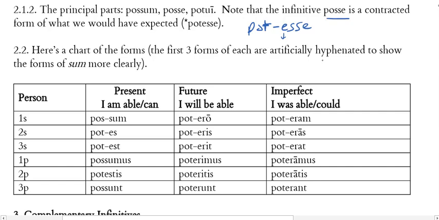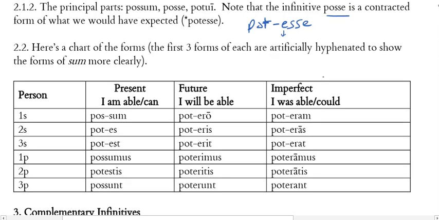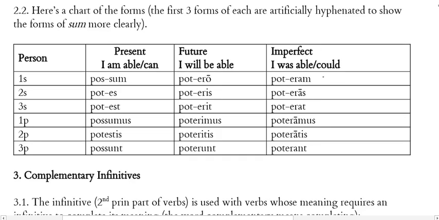All right? So here are the forms of possum in the 3 tenses. In the present, this is going to mean I, you, he, she, it, am able, can. Future, I, you, she, it, will be able, and imperfect, I was able.